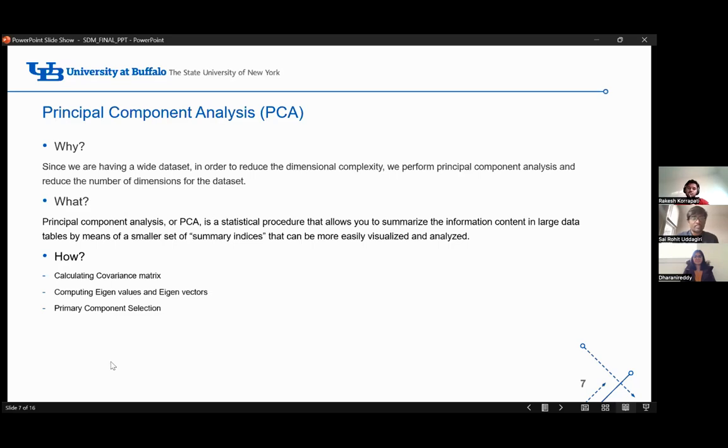The main motto of this project is to perform principal component analysis on our dataset. So why do we perform principal component analysis? It's one of the dimensionality reduction techniques used to reduce the number of dimensions. By doing so, we can reduce the computational cost, ease the visualizations, and remove the irrelevant features from the dataset. So what does principal component analysis do? How do we do that?